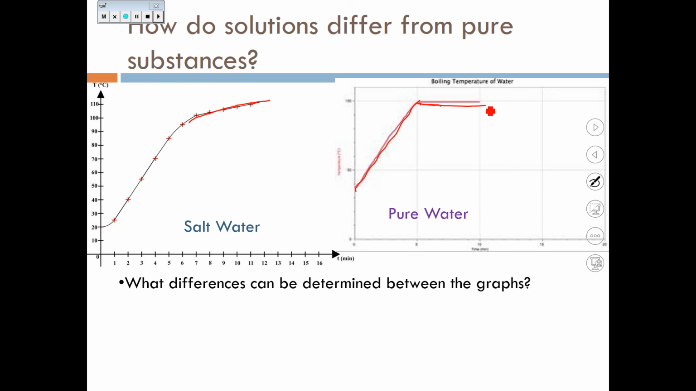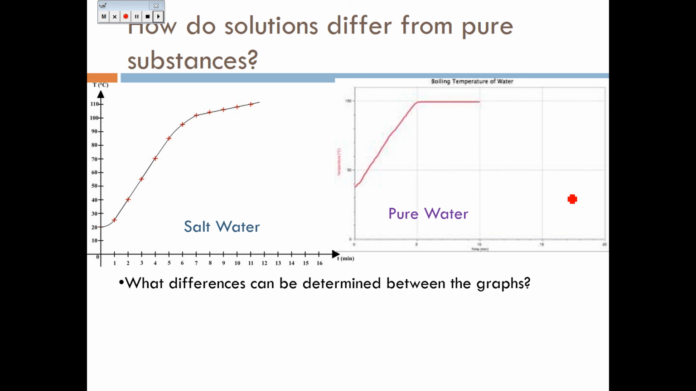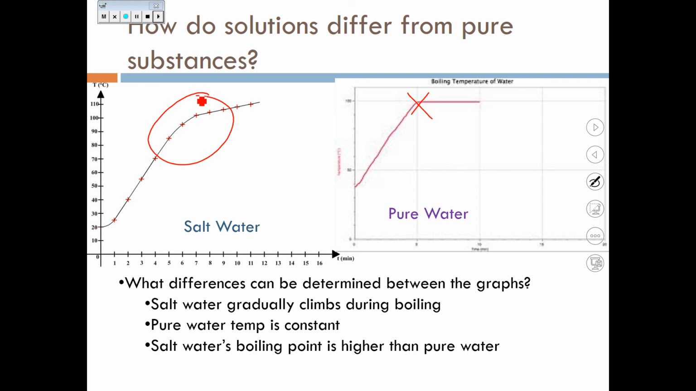So one difference that you might be able to recognize is that for pure water, there is a very definite sharp phase change that occurs at 100 degrees Celsius. For salt water, there's a more gradual change that occurs in the range of 95 to 105 degrees Celsius. So salt water gradually climbs during boiling. Pure water has a constant temperature at boiling. Salt water's boiling point is higher than that of pure water.